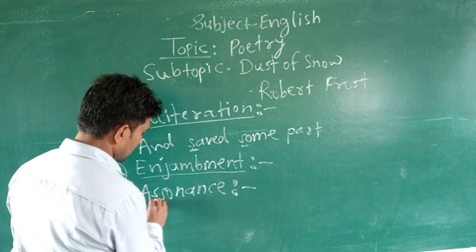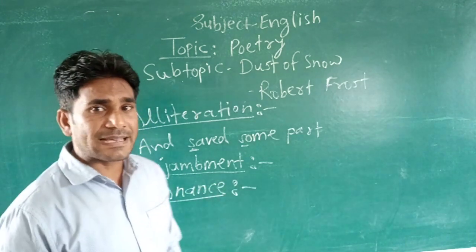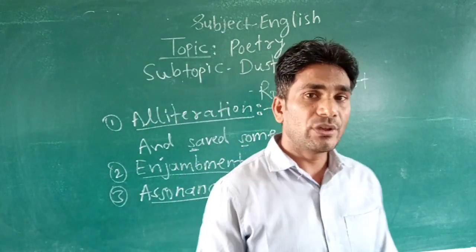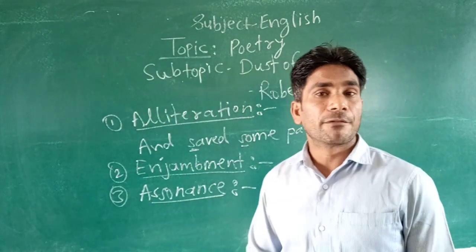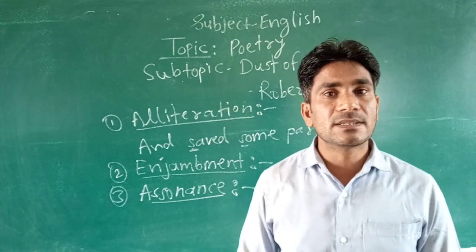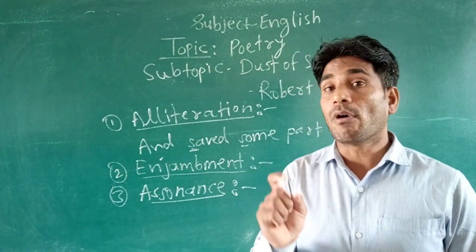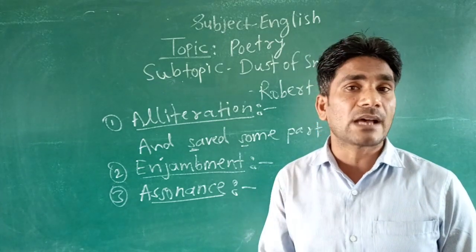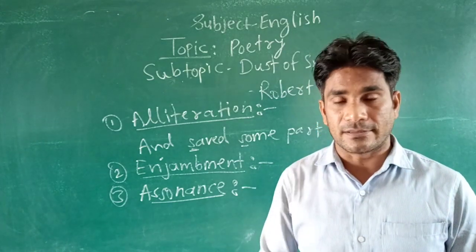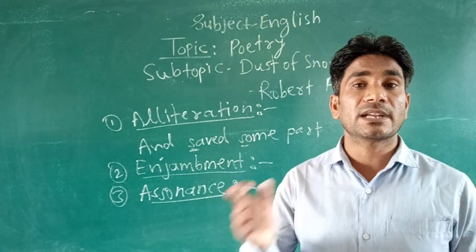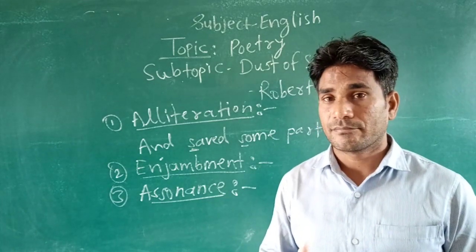Assonance. What is assonance? We have already dealt with this figure of speech. Assonance means when a vowel sound is repeated in a line.